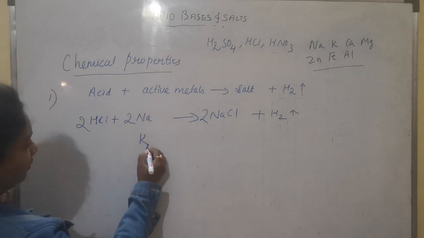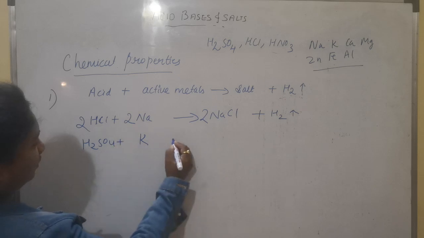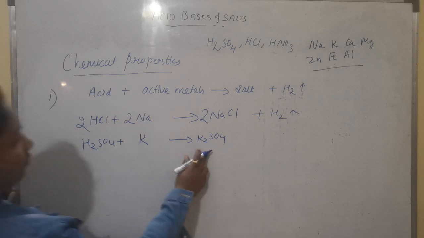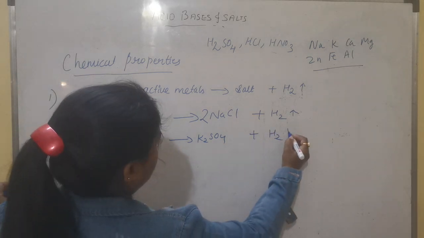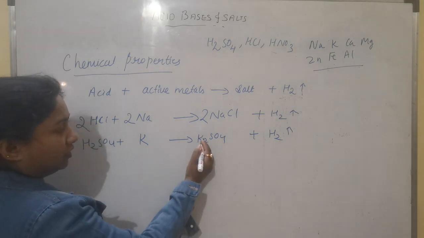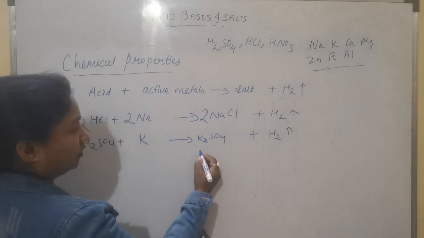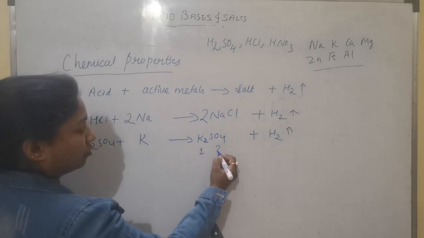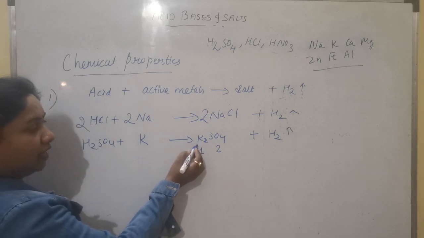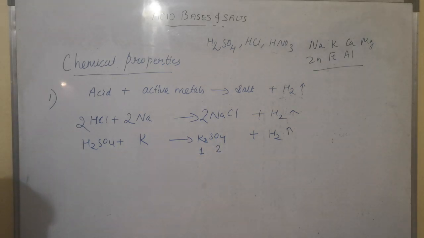Take potassium, change the acid over here. You will get K2SO4, potassium sulfate, plus hydrogen gas. Why does this potassium sulfate have this 2 over here? Because we know that the valency of potassium is 1 and sulfate is 2, and when we are writing the formula, you have to cross these valencies. So that is why K2SO4 is the formula for potassium sulfate.